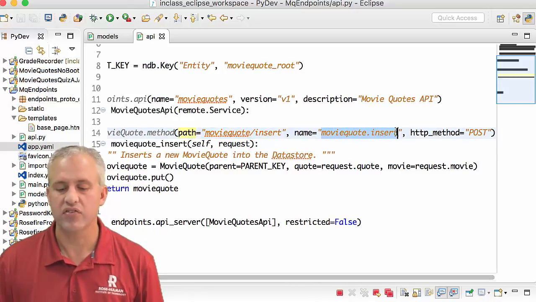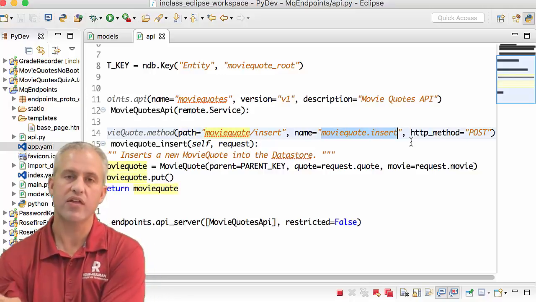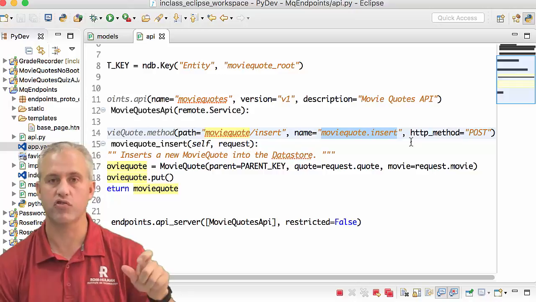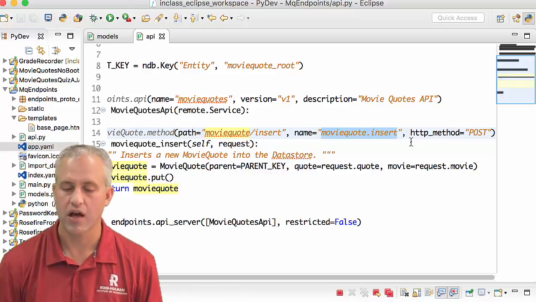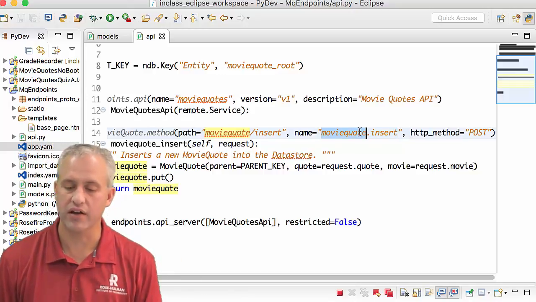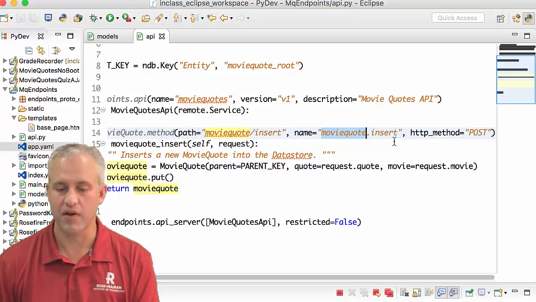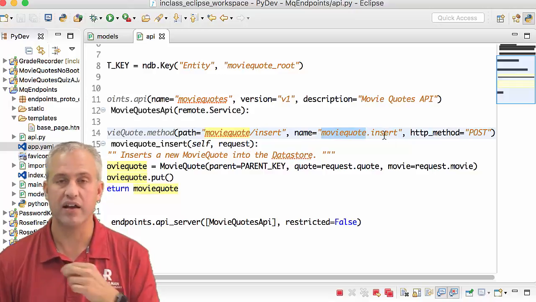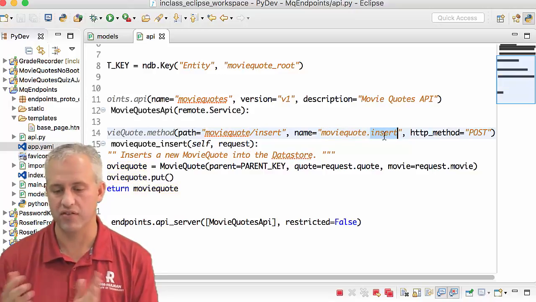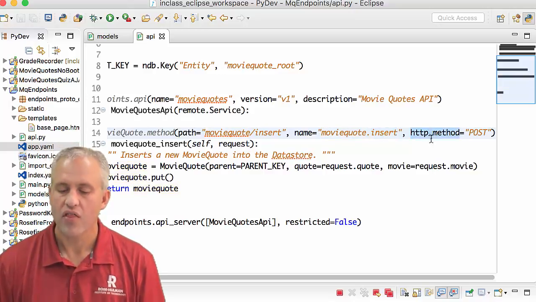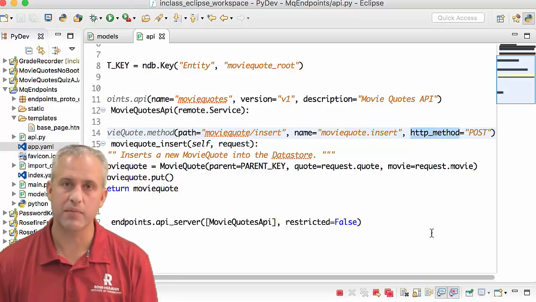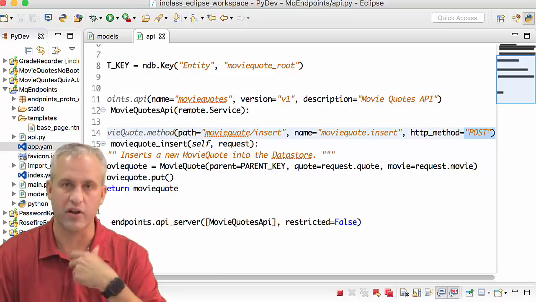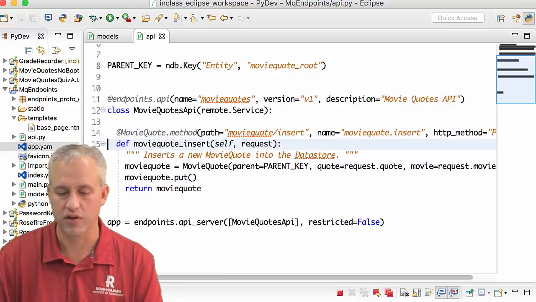The next thing is the name of this method. The name is important when you generate client code, whether for iOS, Android, or even the web client code. Whenever they generate client code, this is going to be the name of this method. Again, it's nice to have a naming system, so I do moviequote, and here it's a dot insert, because methods need a dot. There's also a field for HTTP method. The default is post, but I like to say the default. That way it makes my code more readable. It's like, hey, this is a post.